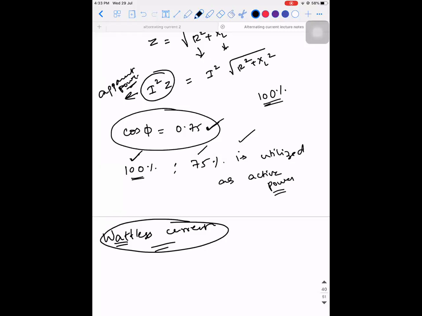If at that instant the power factor is showing 0.75, then of that 100% current that you're trying to send, 75% is the active power, the remaining 25% is utilized only to store and send it back, from your fan. I'm saying this for testing purposes. So 75% is going to be active power, the remaining 25% is going to be reactive power.